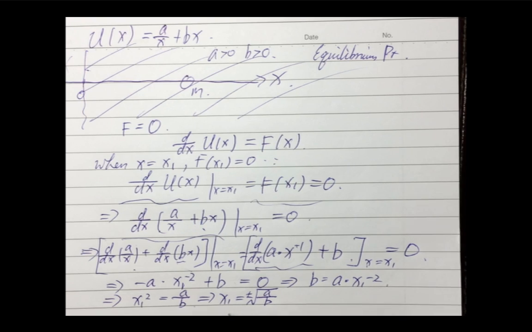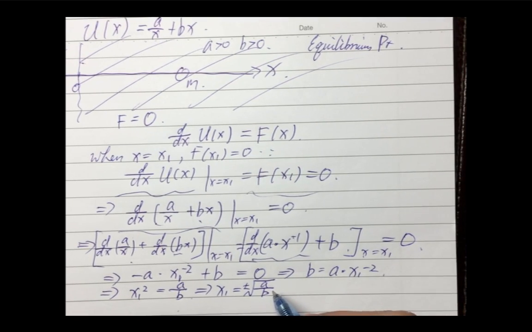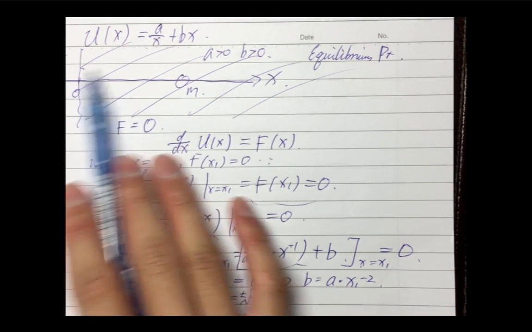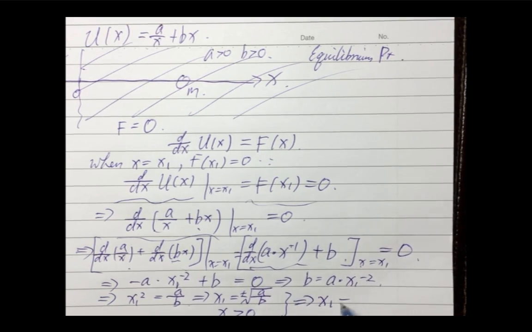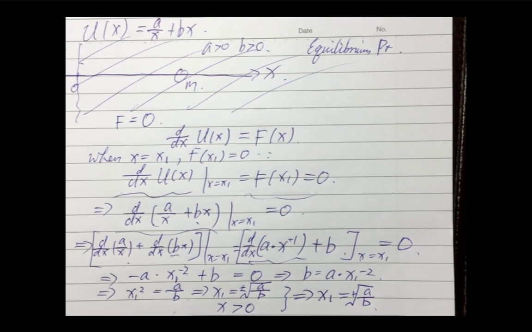As long as we know that x1 must be positive, right? Because it's restricted, we think this x is greater than 0. So x greater than 0, x1 equals positive square root of a over b. This will be the answer.